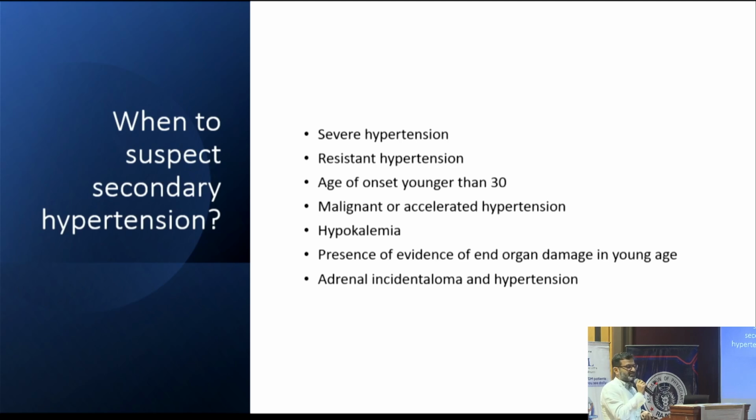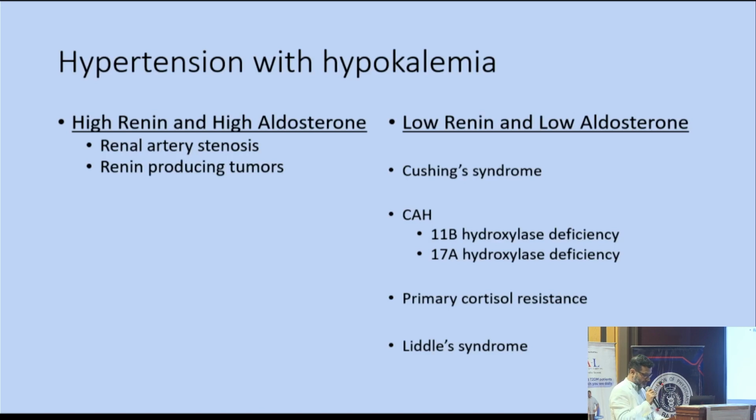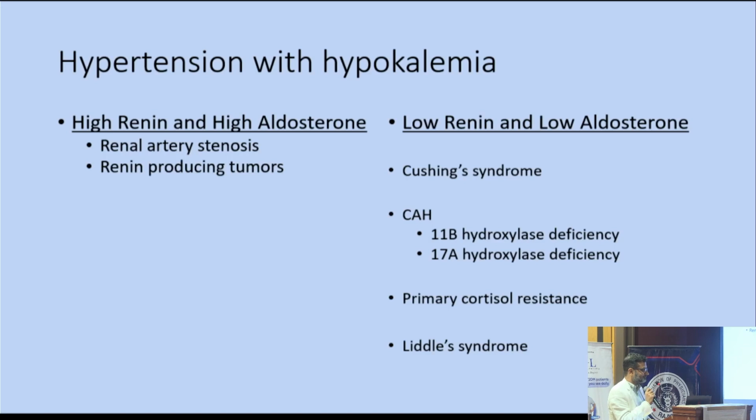So when to suspect secondary hypertension? Any patient having severe hypertension, resistant hypertension, young hypertension, malignant hypertension, hypertension with hypokalemia, hypertension with presence of adrenal adenoma, and presence of end organ damage in a young patient with hypertension. So these are the conditions where you should always look for the secondary causes of hypertension.